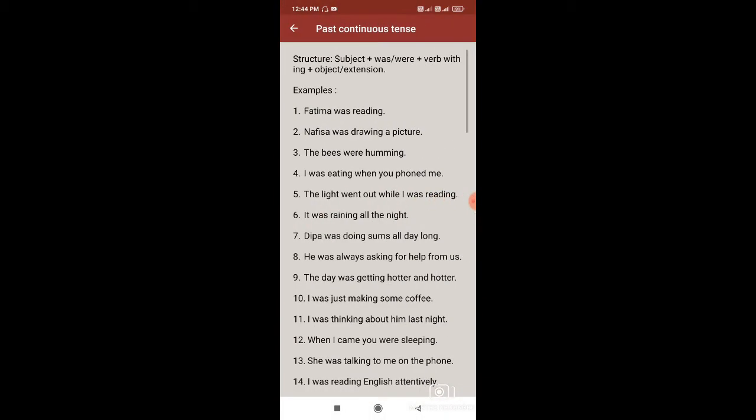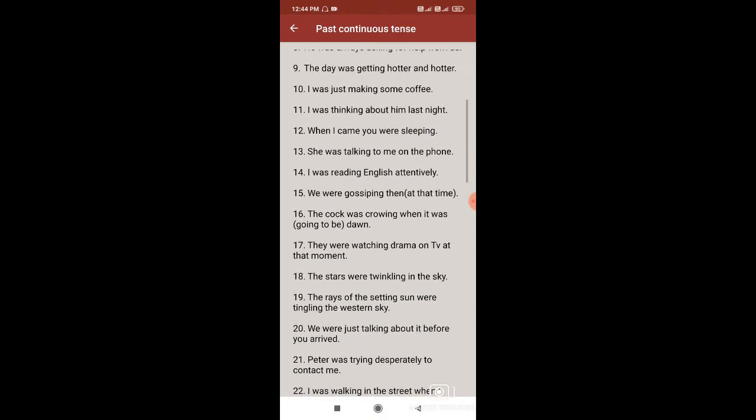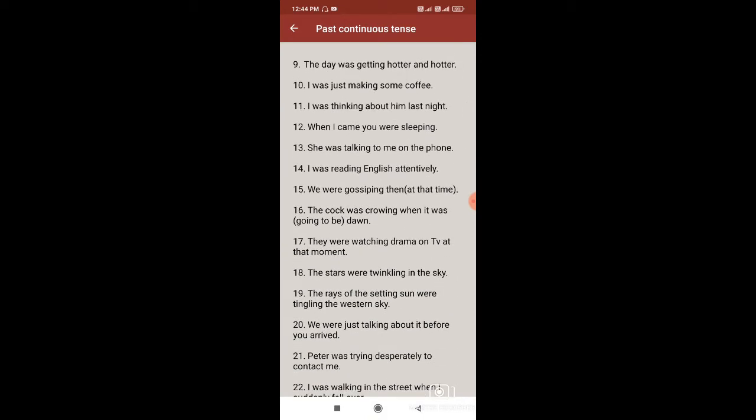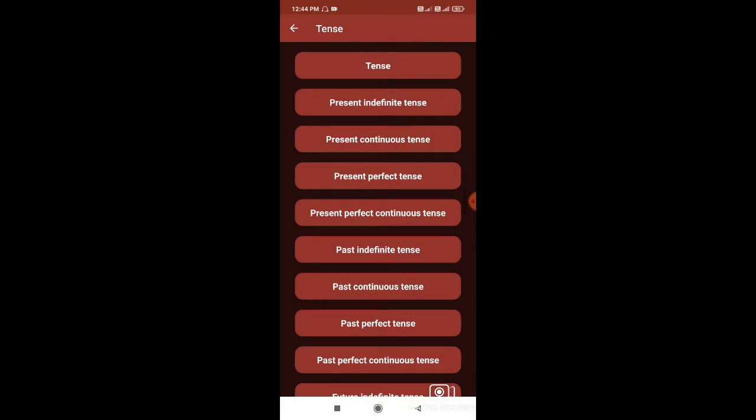If I click on this past continuous tense, again the structure is given and all the examples are covered. I was reading English attentively. They were watching drama on TV at that moment. One of the nicer features of this app is that whatever examples are given in this app, that is something that we use on our day-to-day basis. It's not that those examples are rarely used. So if you go through the examples, you will find them very useful and you can use them in your day-to-day life.